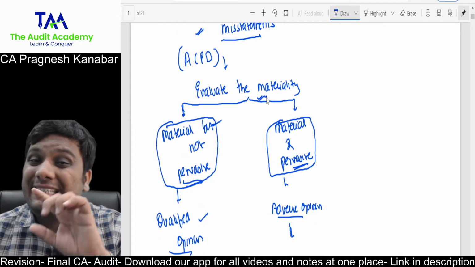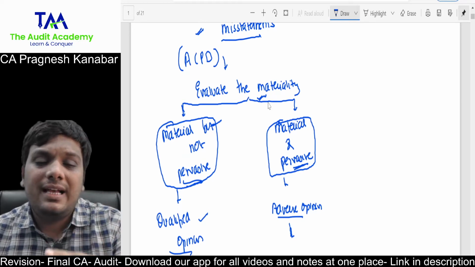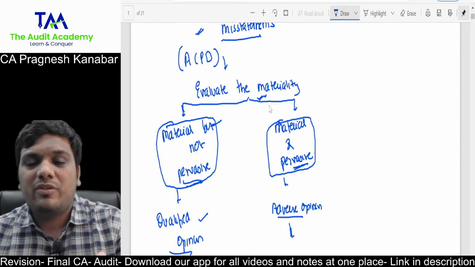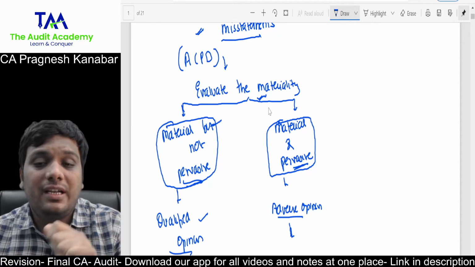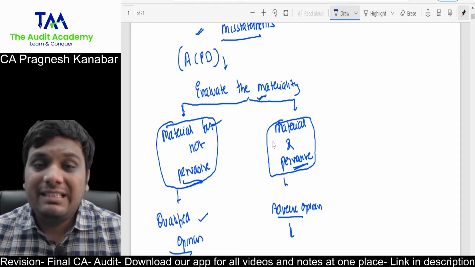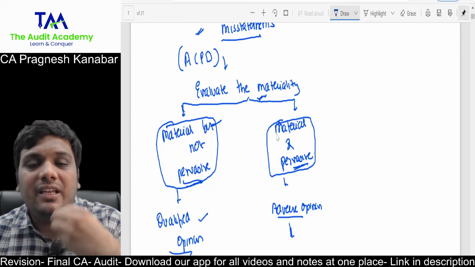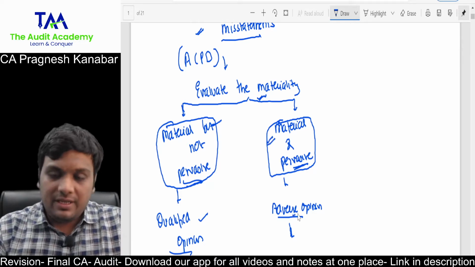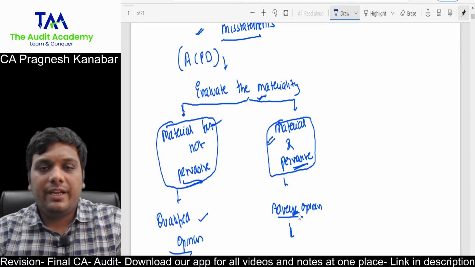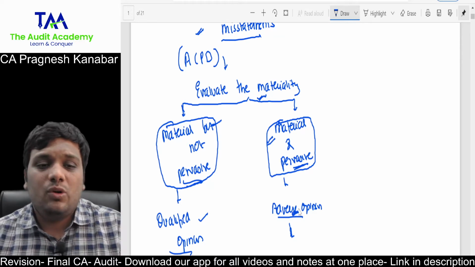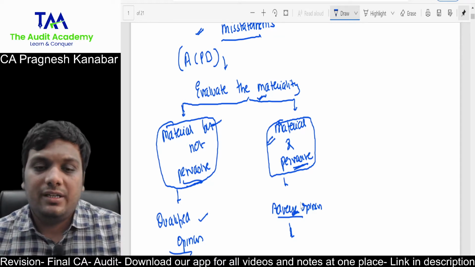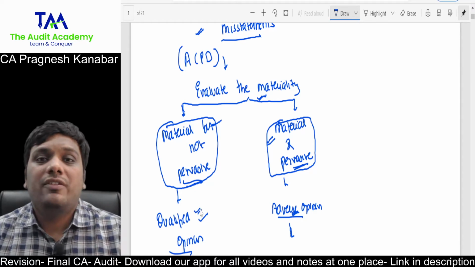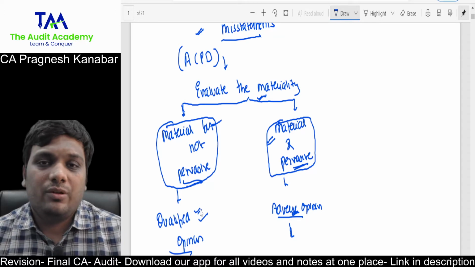If the question is clear, like in the audit of a coaching class, admissions of the students, payment done to professors, and printing and stationery were not correctly recorded, then it is very clear that the effect is going to be on the overall financial statements, material and pervasive, so adverse opinion. All right. Let us say in the audit of a coaching class, only printing and stationery was not correctly recorded. The question is still clear, that we can come to a qualified opinion and not an adverse opinion over here.